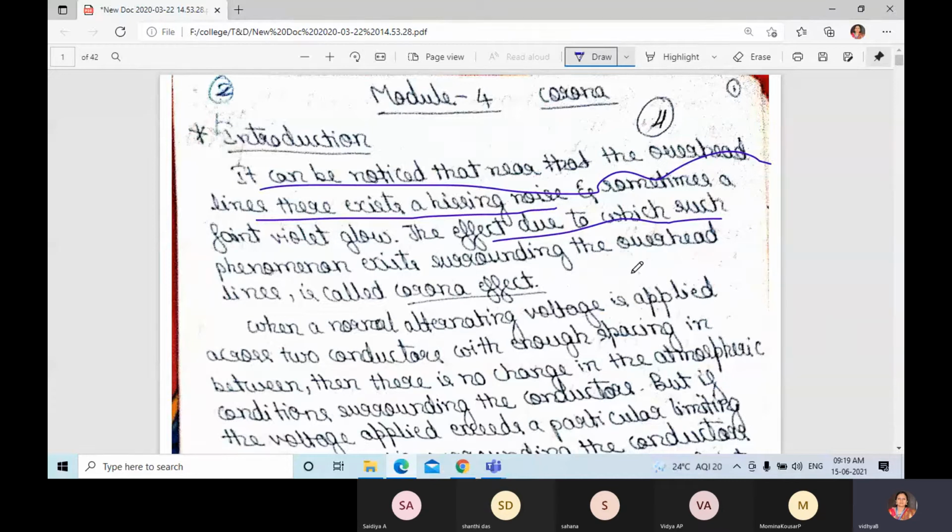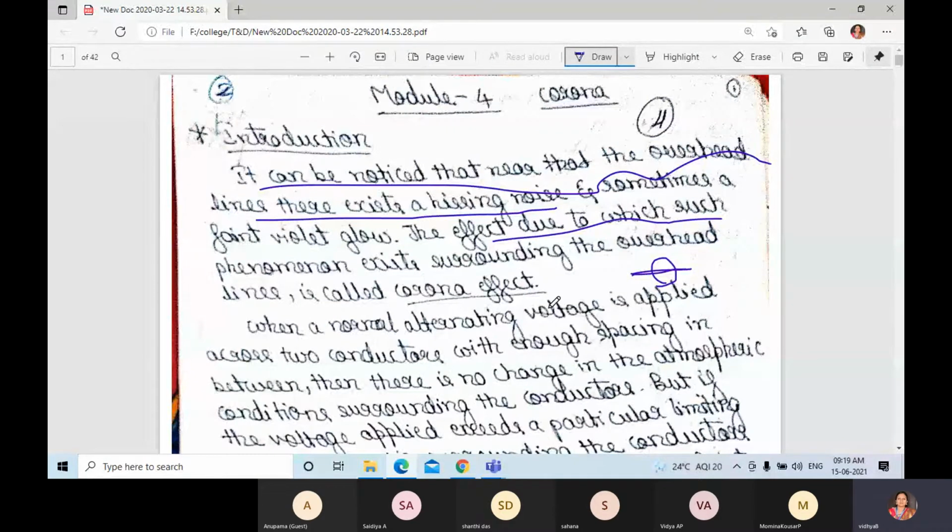Around the conductor there is a faint violet glow, and the conductor appears to change to that color. Sometimes there is a faint violet glow, and near the conductor there is some noise. Why? Because of the effect called the corona effect.